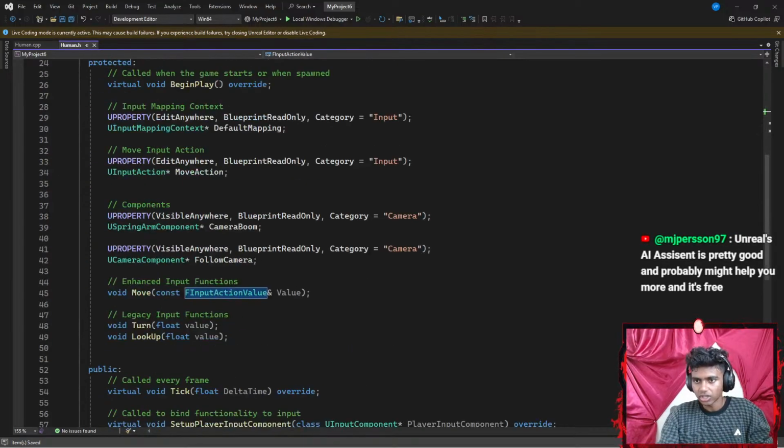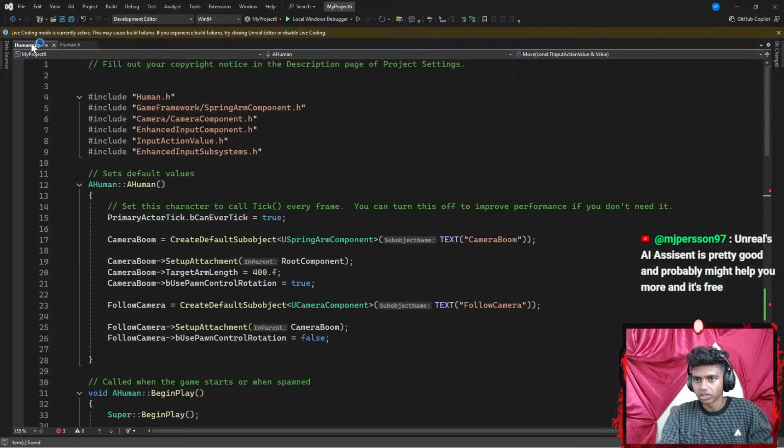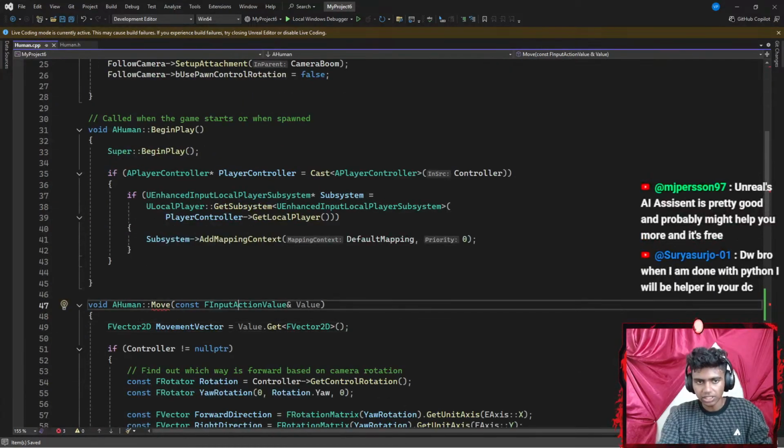Okay, and then let's hit Control S to save the code. This fixes that part as well. Let's go all the way up here. This should fix this as well. Let's give it a second.